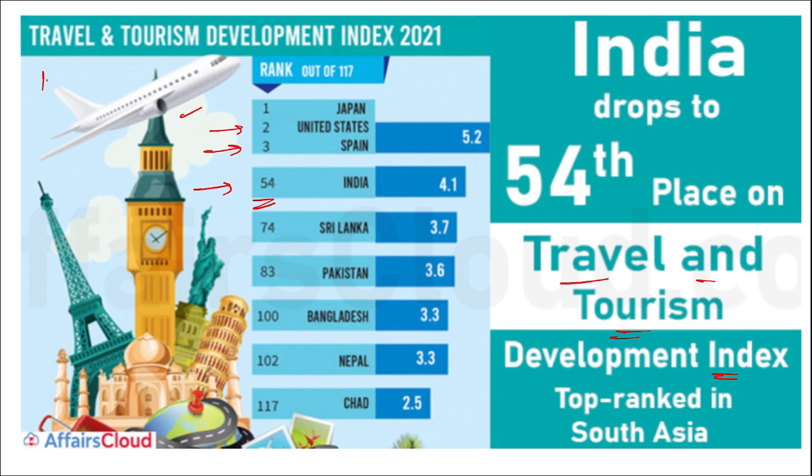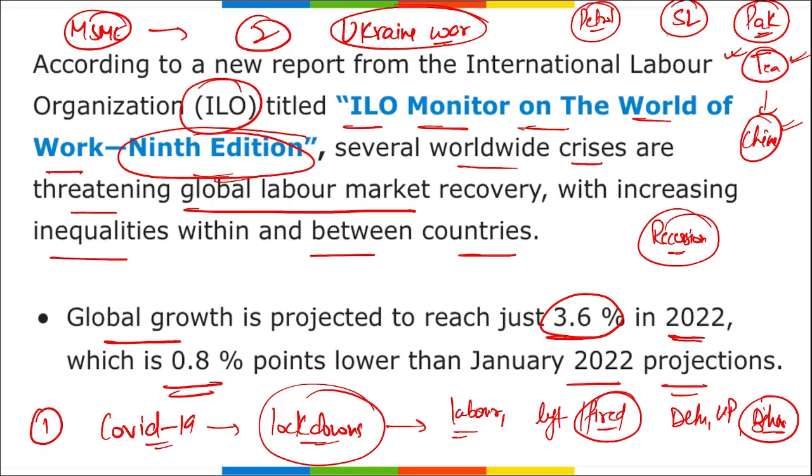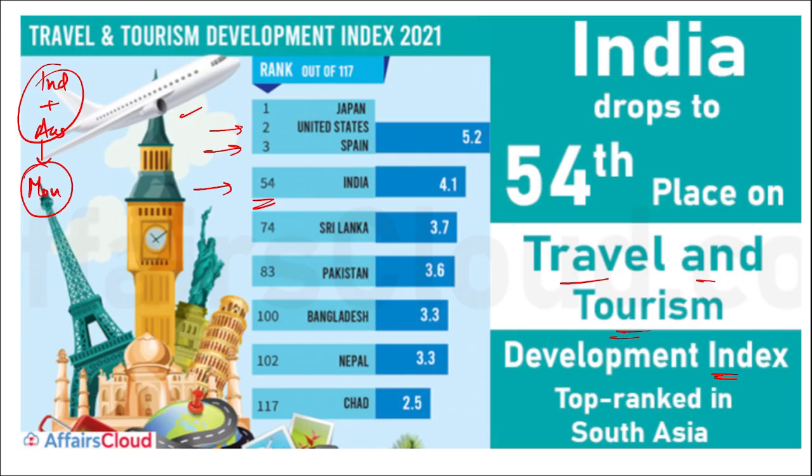Also remember, India and Australia recently signed an MOU to work on the tourism sector. They signed a deal that they will be promoting tourism between these two countries. Also remember friends, tourism is one of the most important sectors. As we recently discussed about Sri Lanka, their economy was mainly dependent on tourism. But due to COVID-19, we saw tourism drop, and their economy took a very heavy toll in their crisis.